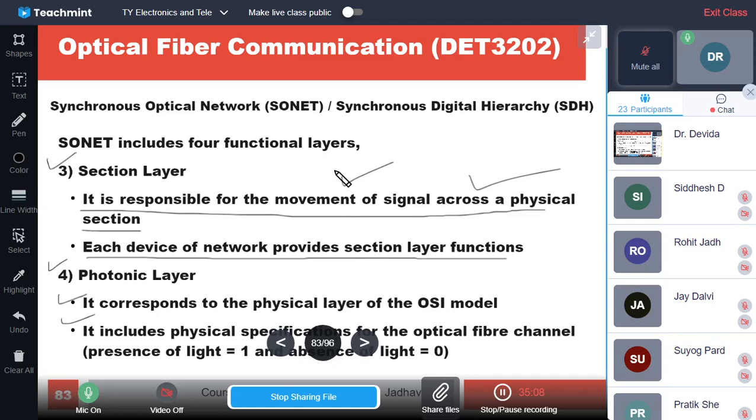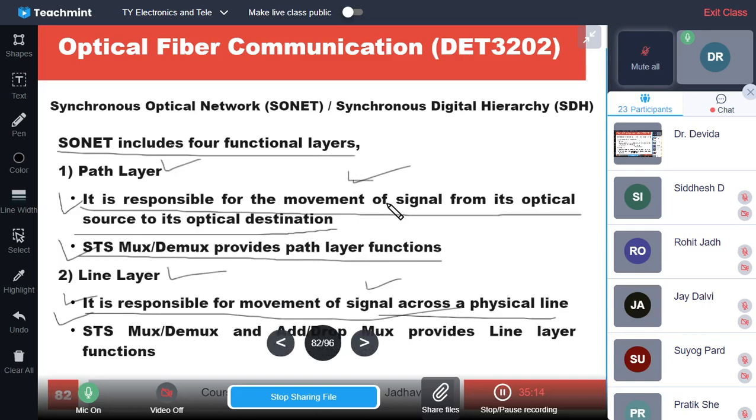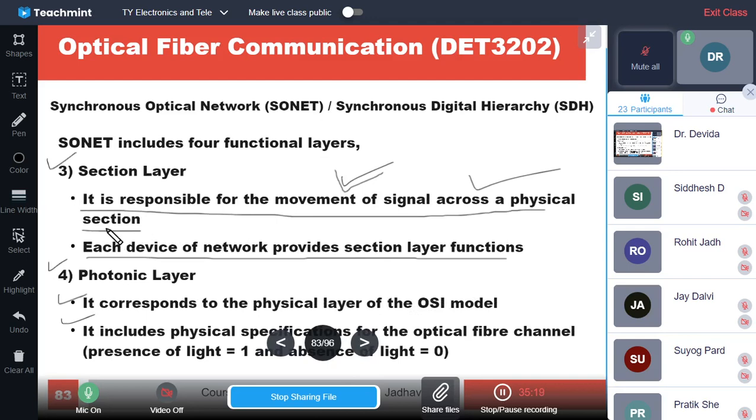The section layer is also responsible for movement of the signal across the physical section. So, signal across the physical line and signal across the physical section. It is limited up to the device, and that's why each device in the network provides the section layer function. Obviously, the functionality is from one device to another device, so each device will provide the section layer functions. And last is the photonic layer.